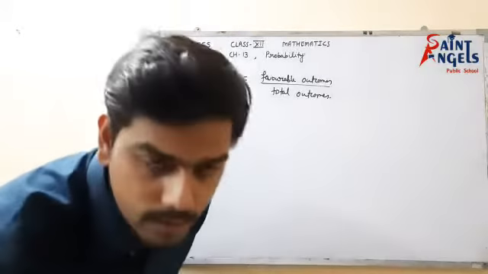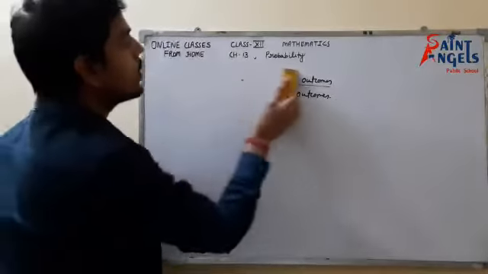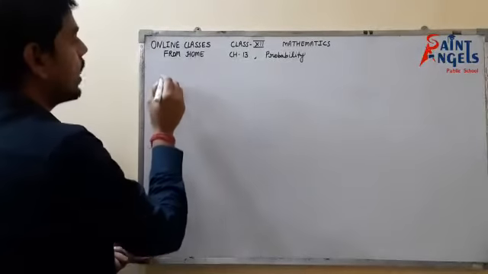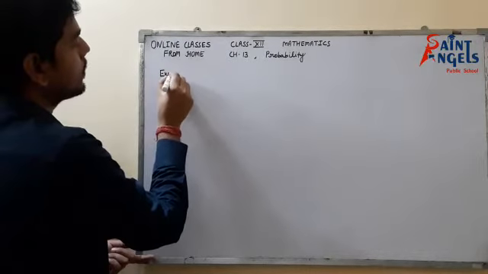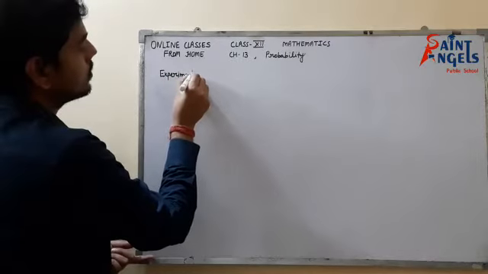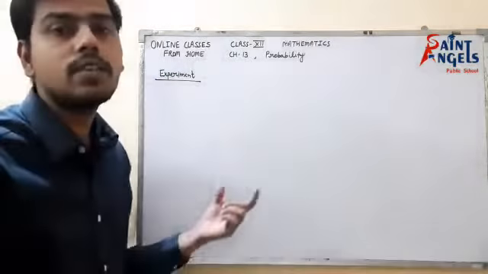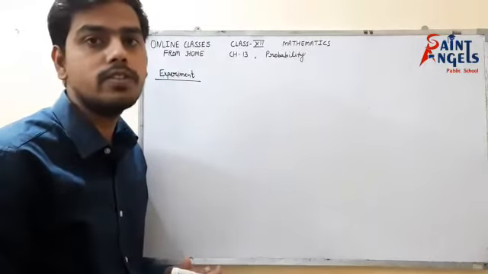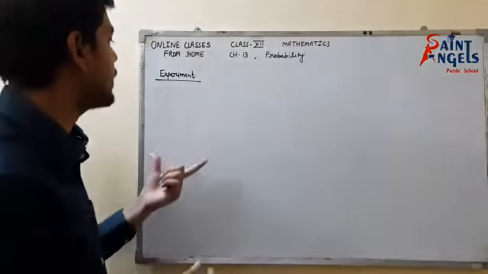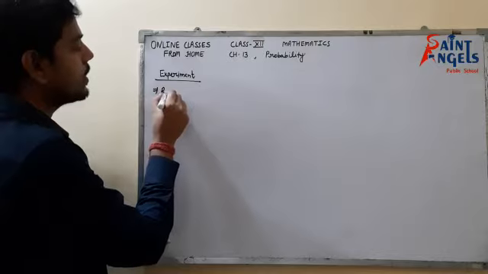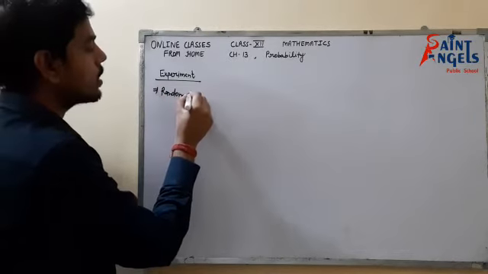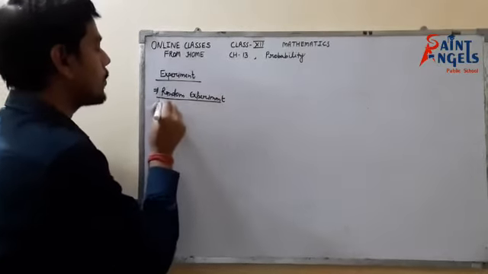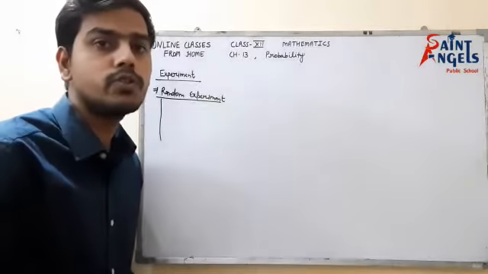All the terms related to probability in the axiomatic approach are, first of all, experiment. An experiment is the process by doing which we get outcomes. A very popular experiment that we are going to study is the random experiment. What are the properties of this experiment? What should an experiment have to be known as a random experiment?